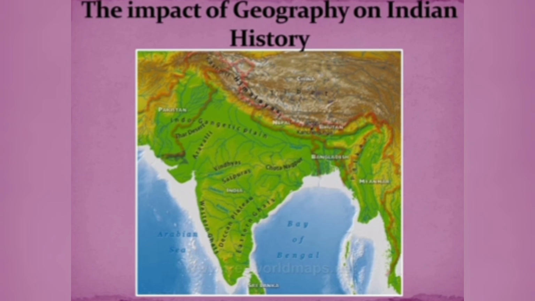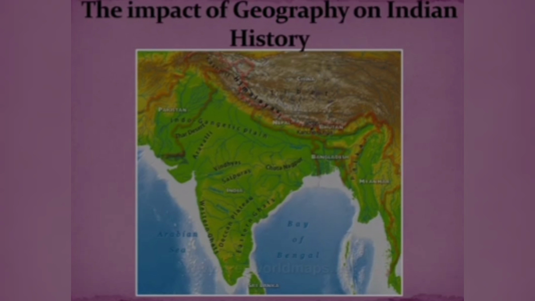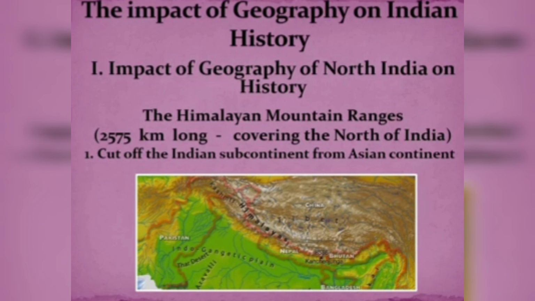After discussing the historical reasons, that is, the invaders and different dynasties like the Turkish and Mongol dynasties that entered our country, there were some geographical reasons also which helped the invaders to enter India. The geographical location of India played a significant role in the development of the history of India. So let's see the impact of geography on the Indian subcontinent.